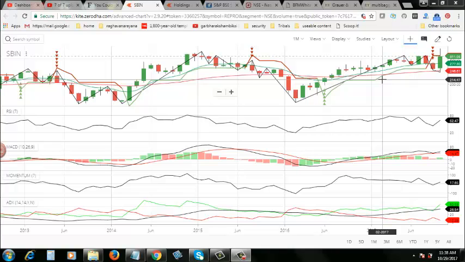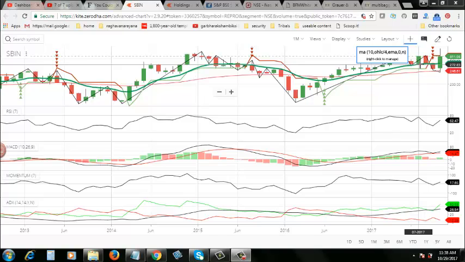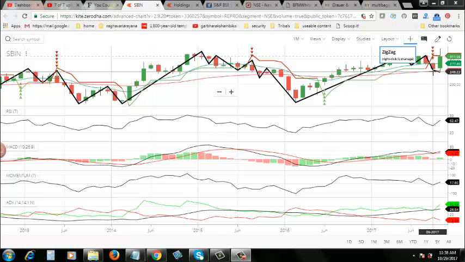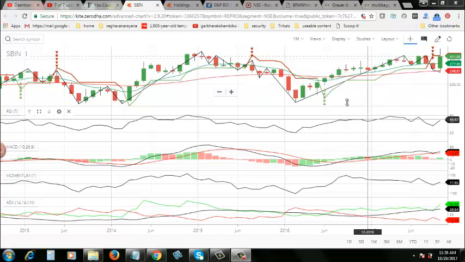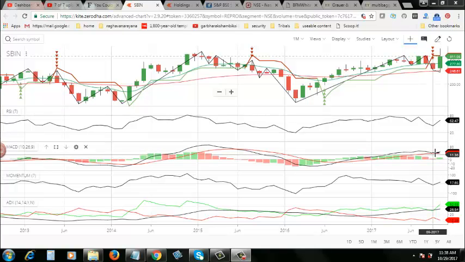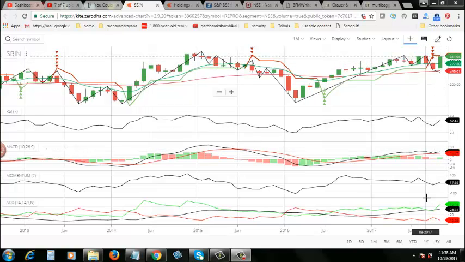And right now this stock has crossed its 10-day moving average, and right now it is under the red color super trend influence, and it has crossed even its 50-day moving average. Okay, and look at the RSI. RSI is making an elevated pitch here, and it is about to hit the 80 line. Once it hits the 80 line, then we will see. Now MACD is slowly making a divergence. The black line is on top of the red line, and the green color histogram bars are populating on top of the baseline, which is very good. MACD is in a very positive mood, giving a positive signal about this bank.